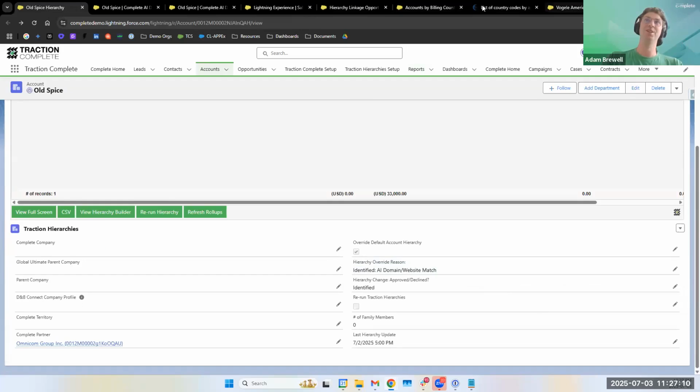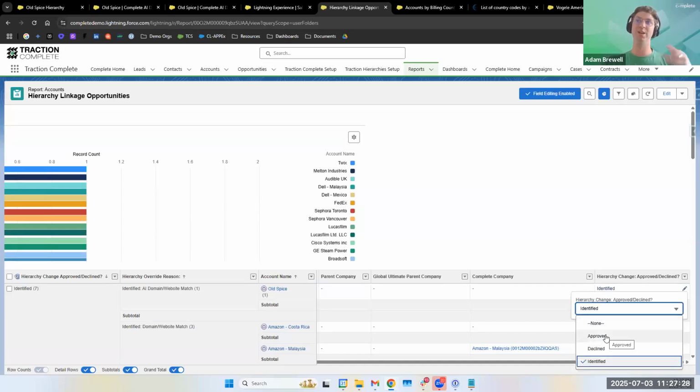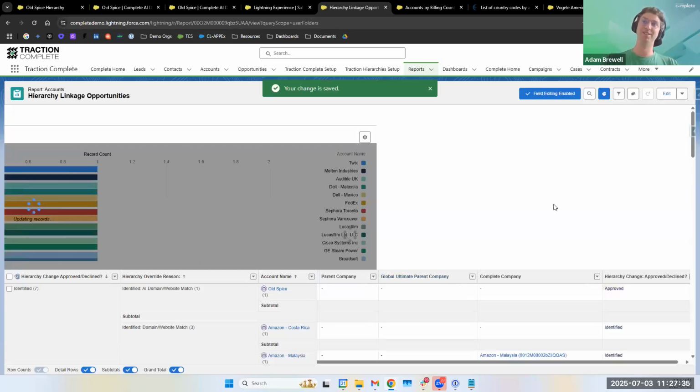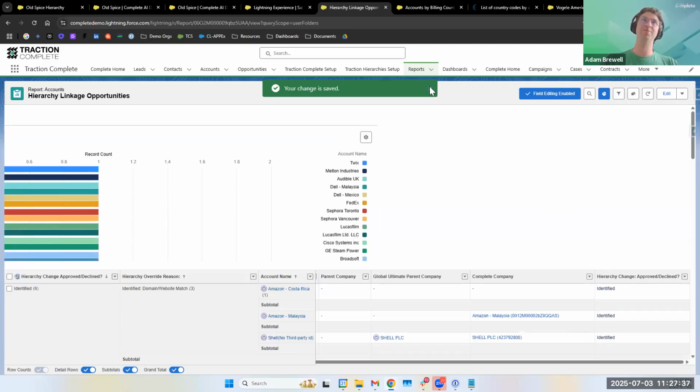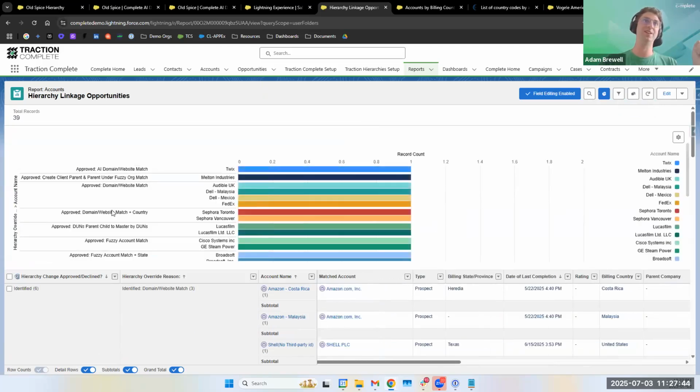We have customers that are already using the hierarchy suggestions engine today, using it with domain matching and things like that. This will be an extra optimization on top of that. Using the inline editing within the report, we can give our customers the ability to approve that change to the hierarchy. So if we click approve here and then save, that's going to write back to the account and kick it back through the assignment flow. And you can see here within the report that it's now been approved as a change.